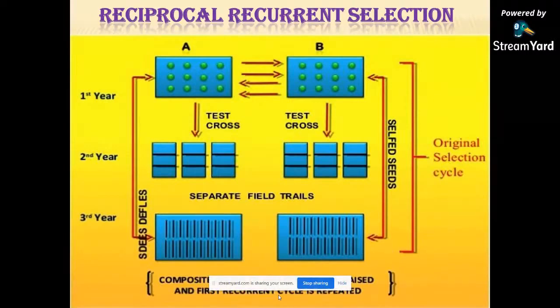In the second year, the progeny of the test crosses made with the pollen parents of populations A and B are evaluated in separate replicated trials, and the superior progeny are identified. In the third year, the self seed of those A and B plants whose progeny were found superior in the replicated trial are grown in separate blocks, and all possible crosses are made among the progeny of A plants and also among the progeny of B plants.